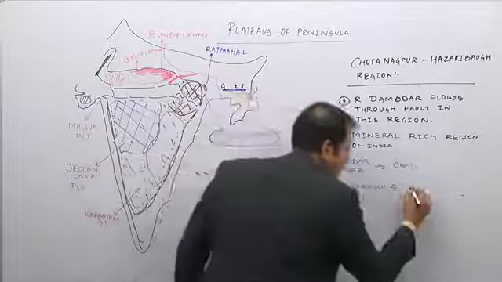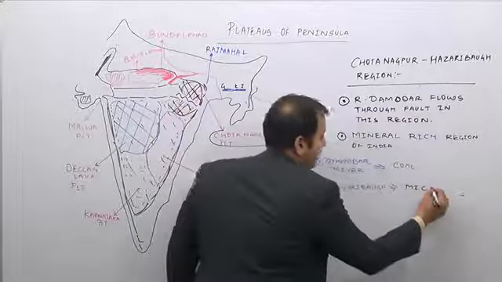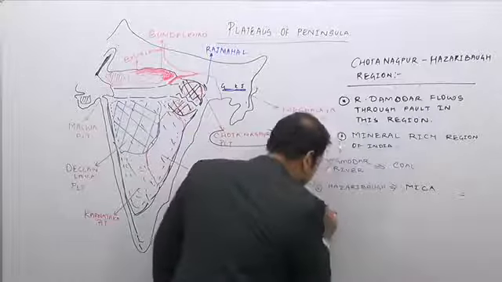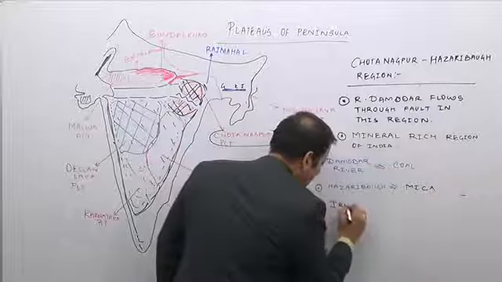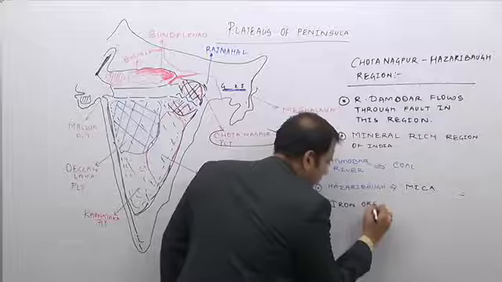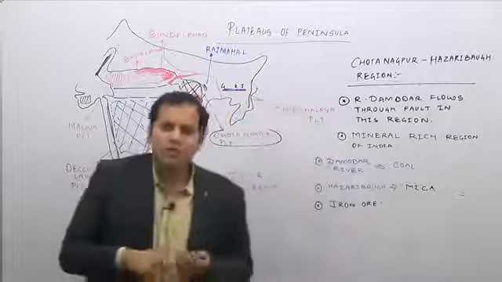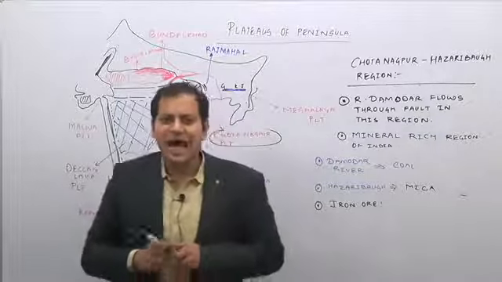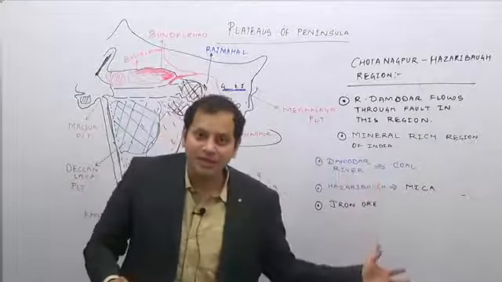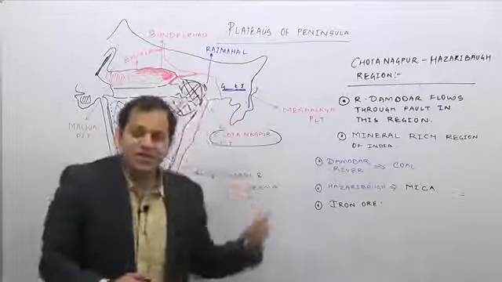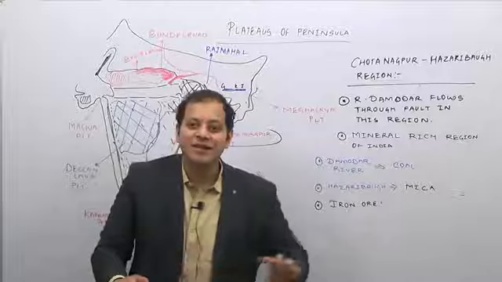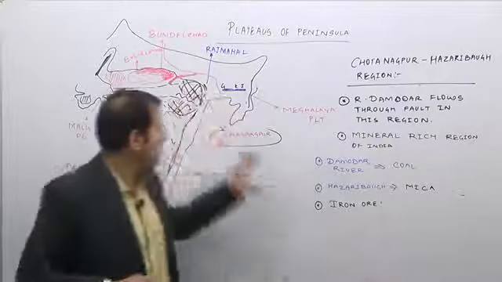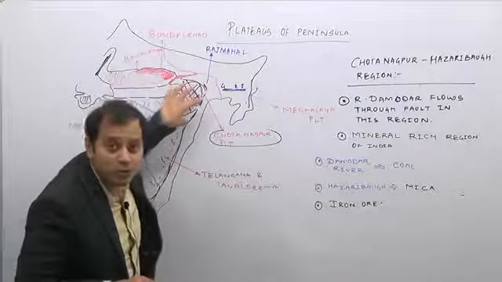So the Hazaribagh Plateau region is famous for mica. Even this region is famous for iron ore. So you are getting coal, a power resource, and iron ore, a raw material, and therefore this region is famous for iron and steel industries located here in the Chota Nagpur Plateau region.